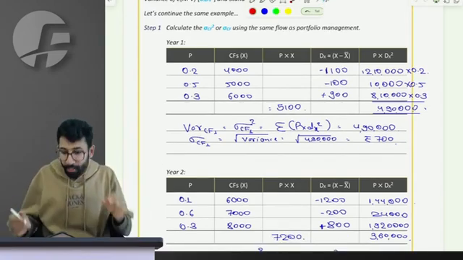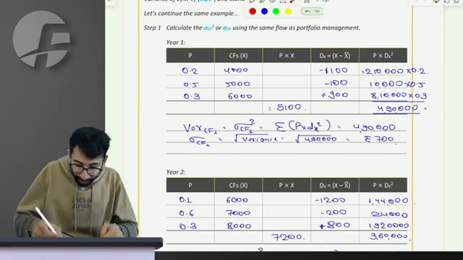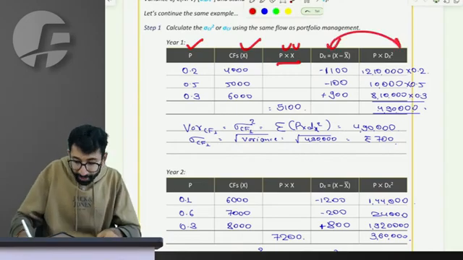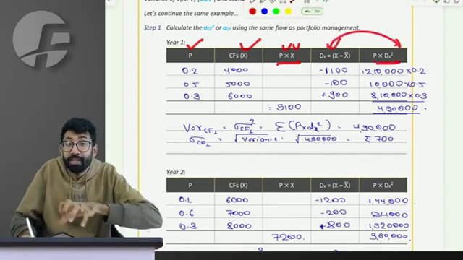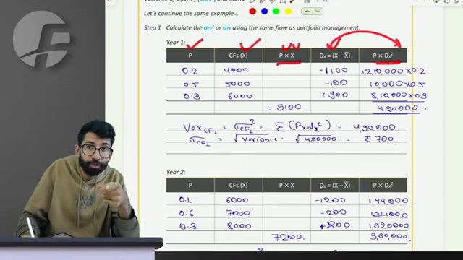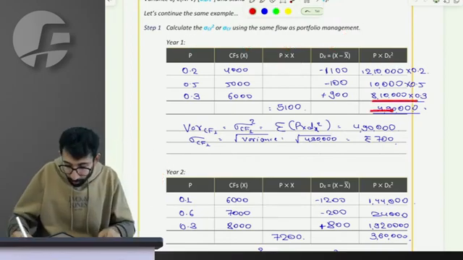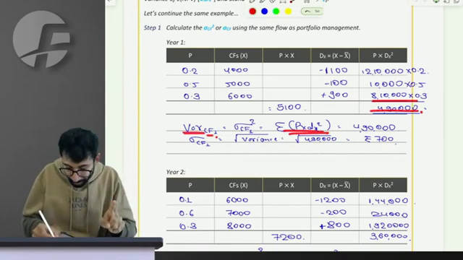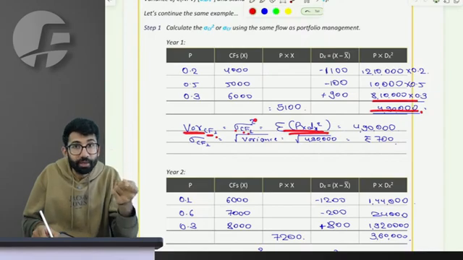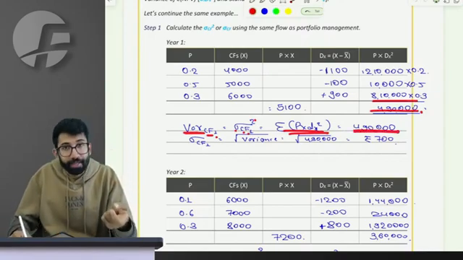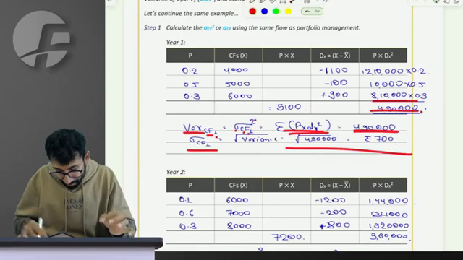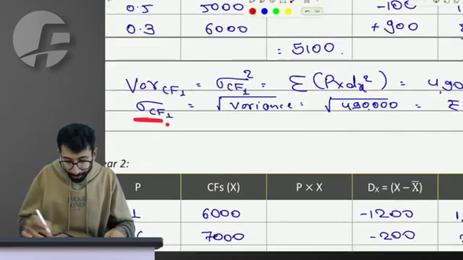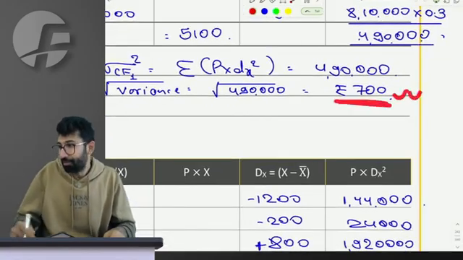So, sir, you try to create the formula. If this is P, this is X, next will be PX, same as portfolio. This is DX, and this is P into DX squared. This is actually an ex ante distribution of portfolio management. So the total, summation of P into DX squared, is the variance of cash flow of year 1, sigma of cash flow of year 1 at squared level. This is 4,90,000. The square root of which will be the standard deviation. So the standard deviation of cash flow of year 1 is rupees 700.